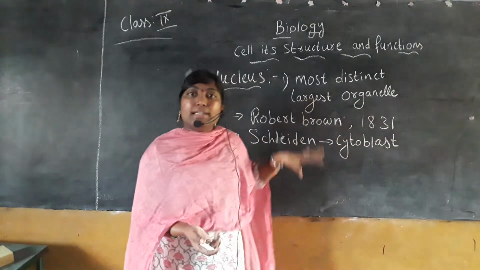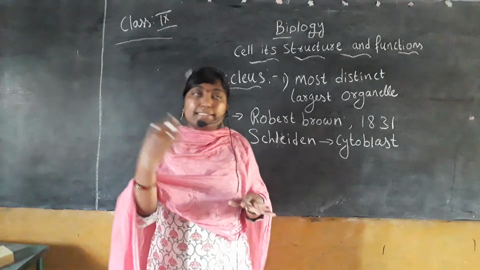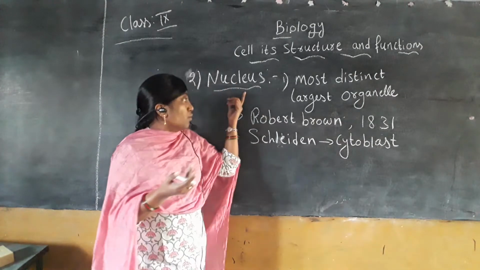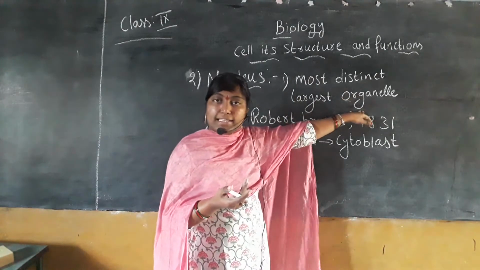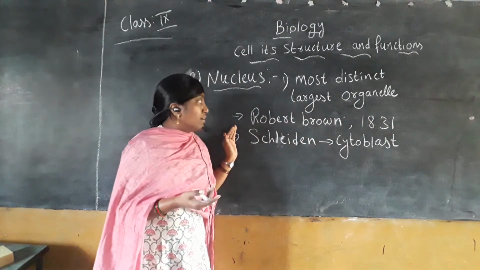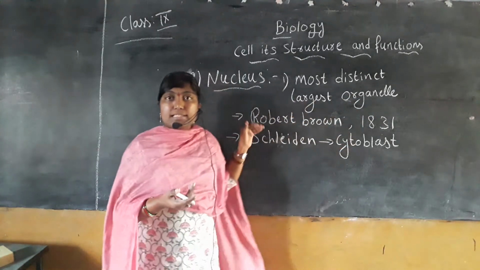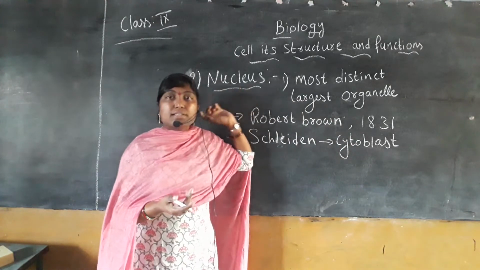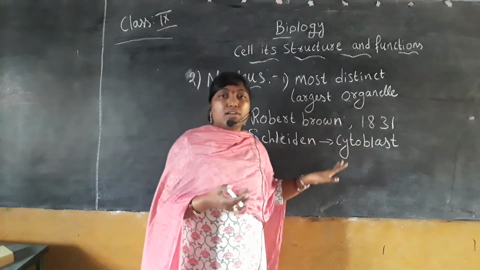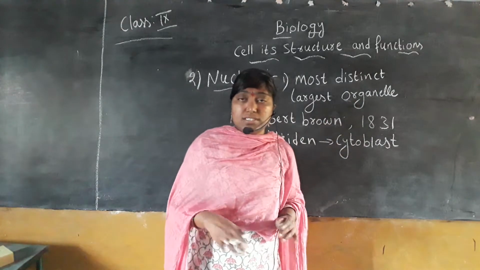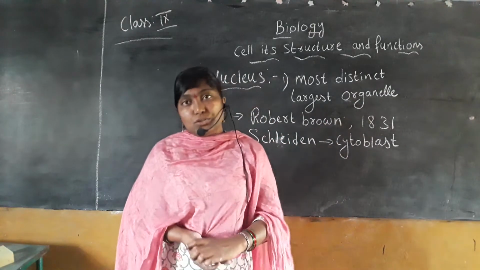It is only his statement. Okay, later we'll see. So, in discussing the nucleus, it is one of the largest organelles in the cell. It was discovered by Robert Brown, and Schleiden used to call the nucleus a cytoblast, and he gave that name because he stated that new cells arise from the nucleus.